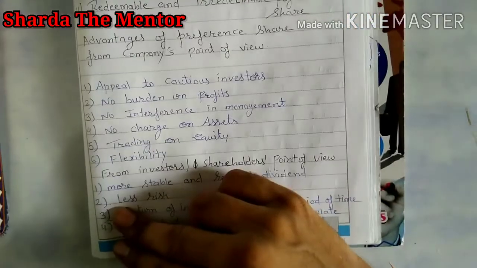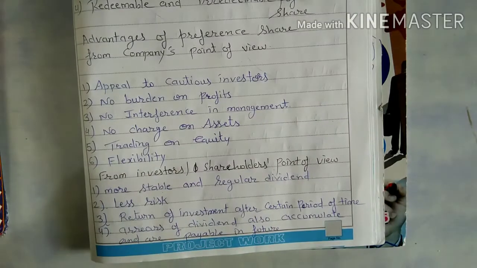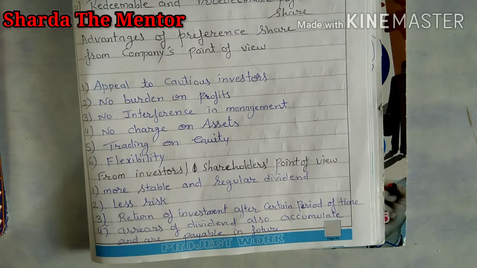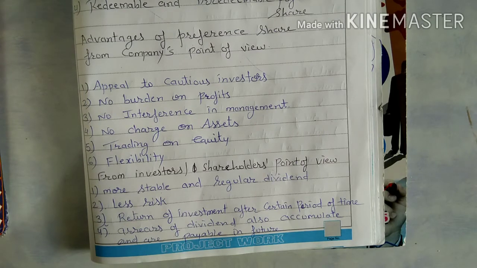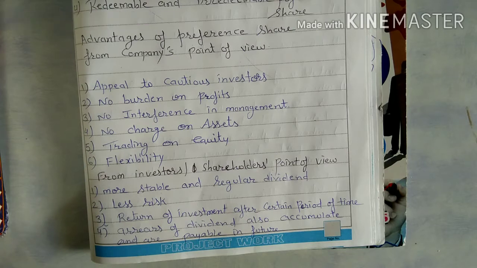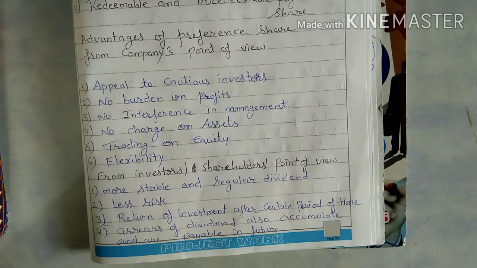Now the next topic: advantages of preference share from the company's point of view. If a company issues preference shares, what are the advantages for which the company issues them? First one is the appeal to cautious investors. It means some people won't take risk. They generally invest in areas where risk is minimum.